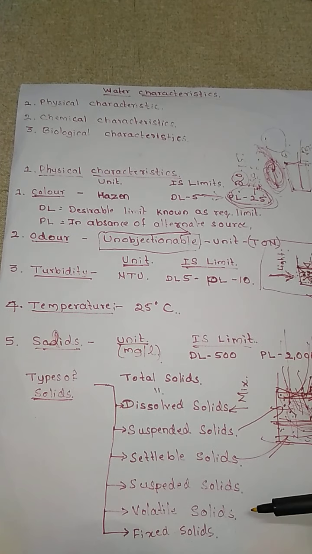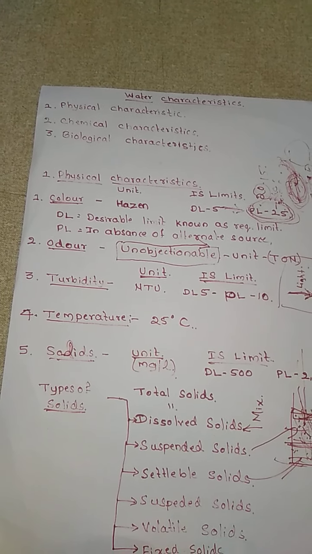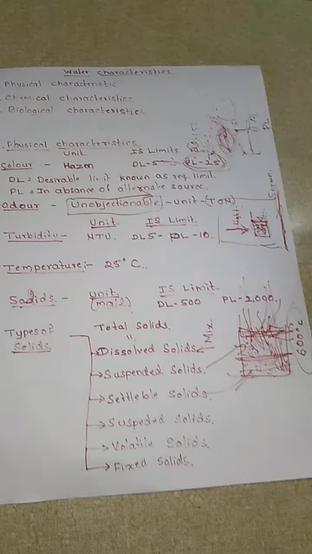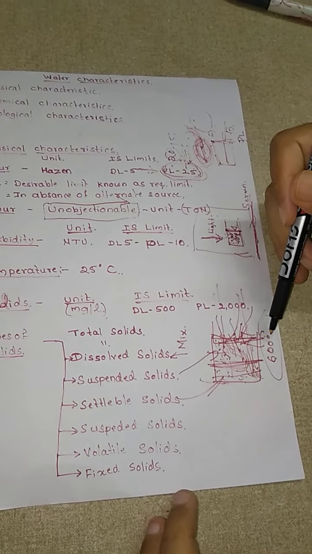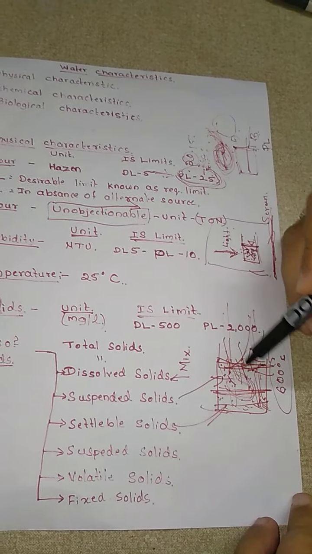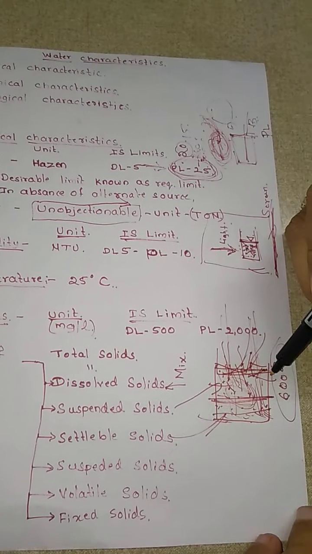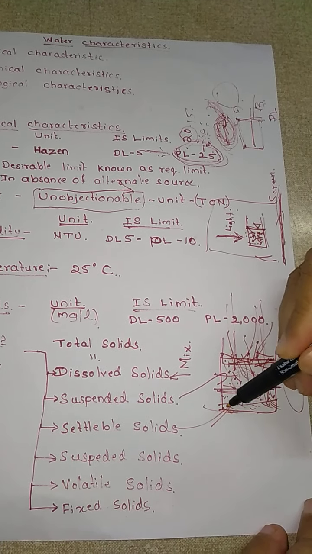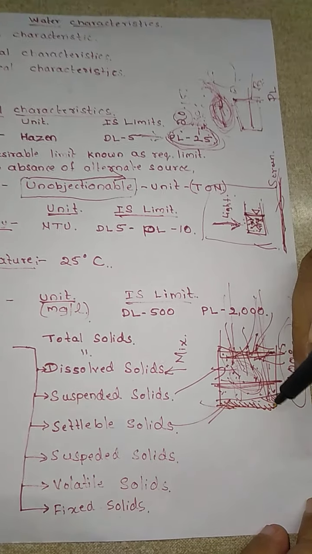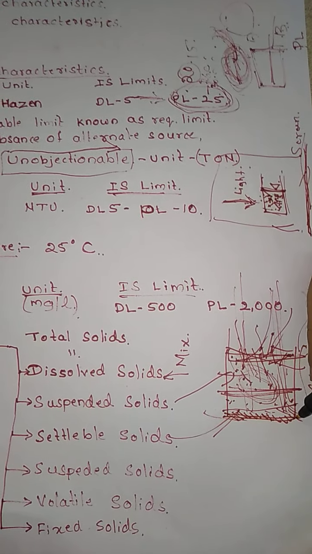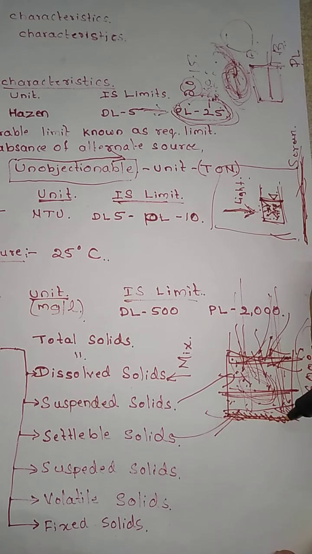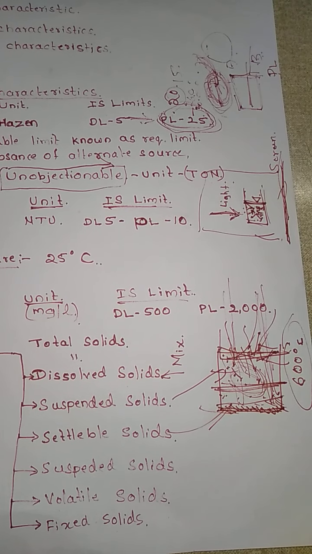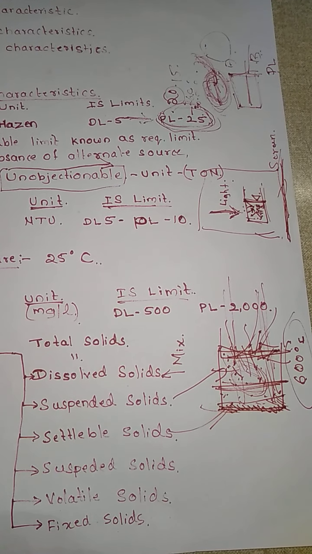The solids which evaporate at a temperature of around 600 degrees Celsius, we call the volatile solids. Next is the fixed solids. Even after heating the water at 600 degrees Celsius, some amount of solids will remain in the container; we call them fixed solids. The solids which do not evaporate after heating at around 600 degrees Celsius are called the fixed solids.